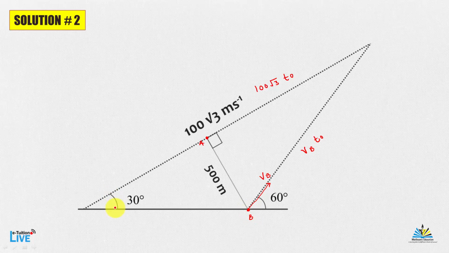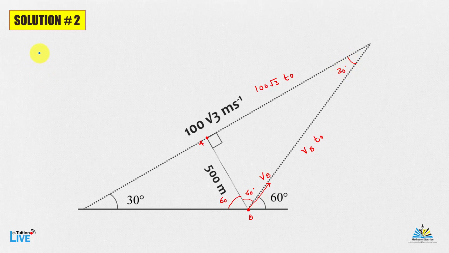Since this is a 30-degree angle and this is 90, this angle will become 60 degrees. This will also be 60 degrees. This is 60, this is 90, hence this angle becomes 30 degrees.